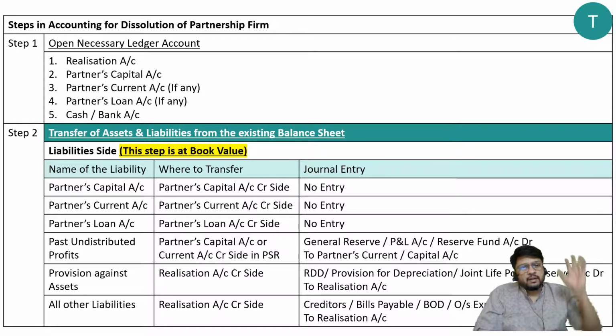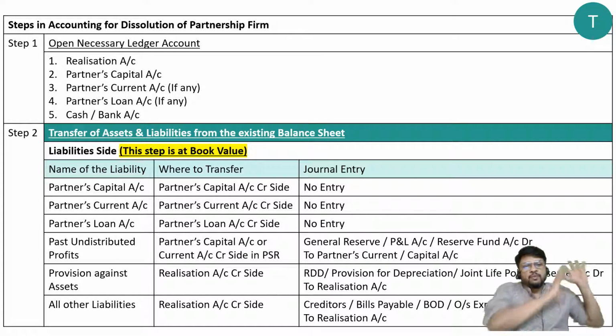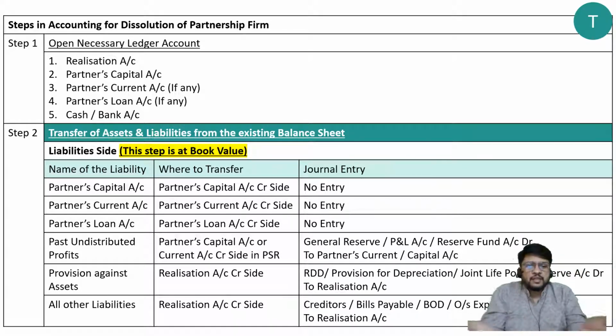But most important, when it is taken out from the cupboard and kept on the table, at that time if you are asking the shopkeeper what is the price, then he is going to tell you the price which is mentioned on the price tag. Similarly, when we are taking out from the balance sheet, now cupboard is balance sheet and table is realization account.